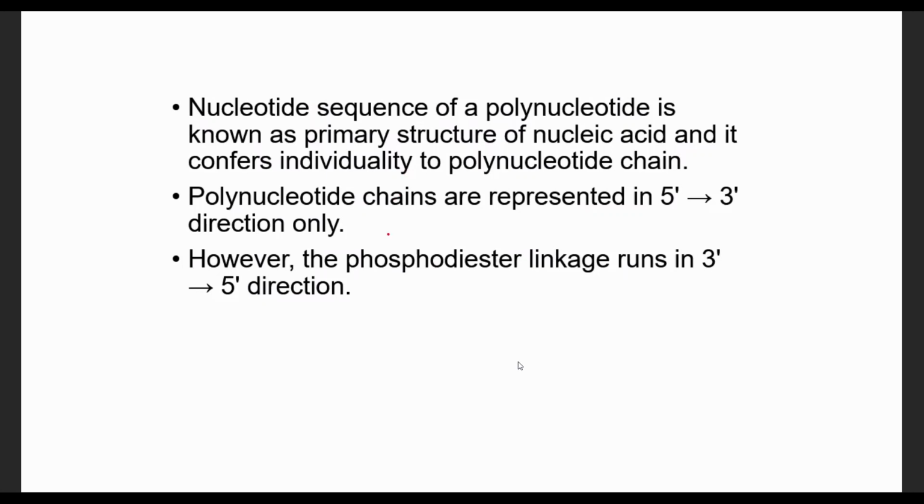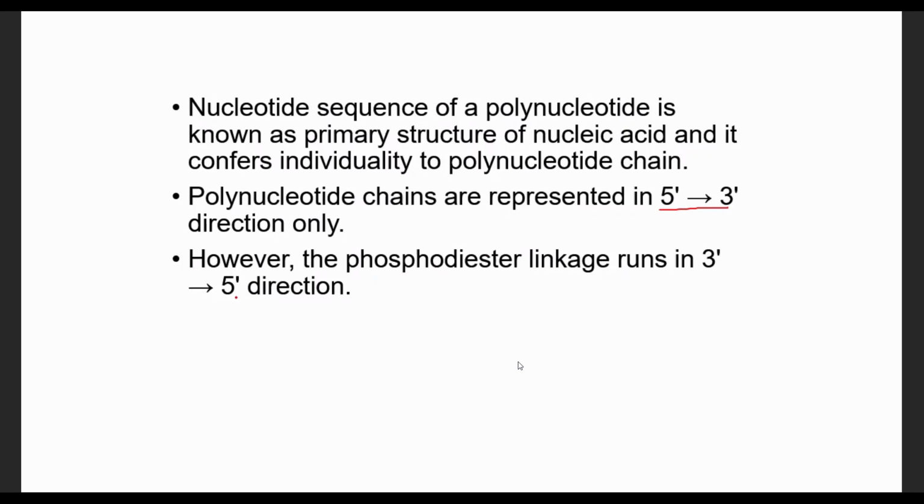So what is the direction here? Polynucleotide chains are written in the 5' to 3' direction. This is a convention taken among scholars. The chain runs from 5' to 3', but each linkage between nucleotides runs from 3' to 5'.